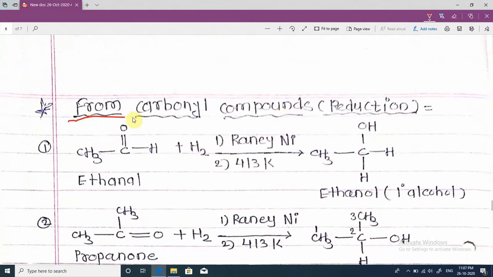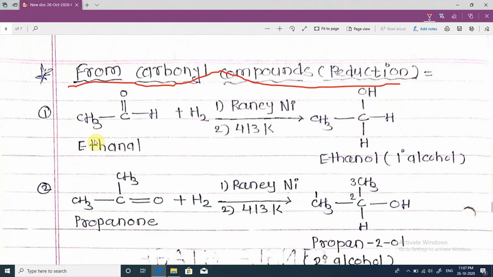Next, from carbonyl compounds, reduction. See, first example, this is ethanal, meaning acetaldehyde. When acetaldehyde reacts with H2 in the presence of Raney nickel at 413 Kelvin, ethanol, a primary alcohol, is formed. How is this?